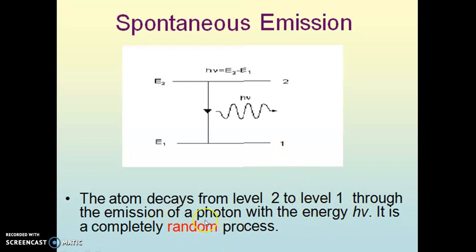This is a completely random process. That is, it is naturally occurring. We are not supplying any energy from outside, and therefore this process is said to be naturally occurring. This is also very important while studying lasers.